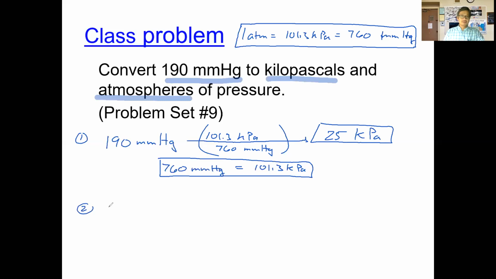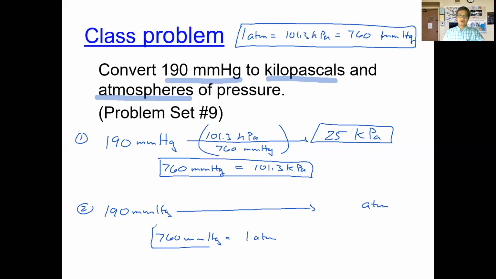Again, we're going to start out with 190 millimeters of mercury. We're going to convert this time into units of atmospheres. And so we're going to take advantage of the relationship between this pressure here, which is 760 millimeters of mercury, and this pressure here, which is 1 atmosphere. So again, we're choosing this and this one. We choose 2 of the 3, not using all 3 of those.